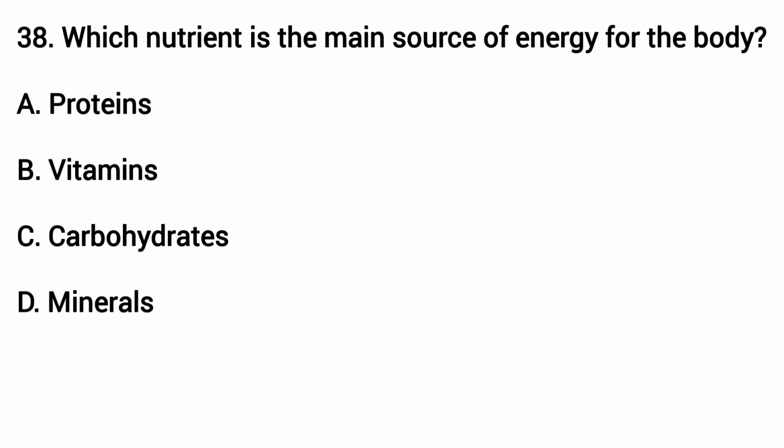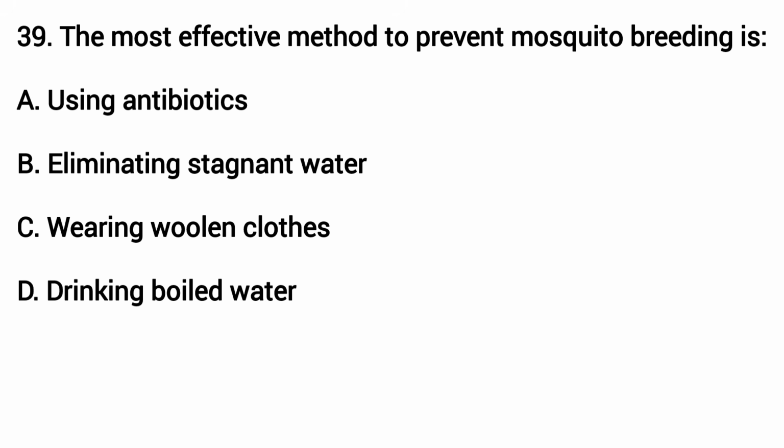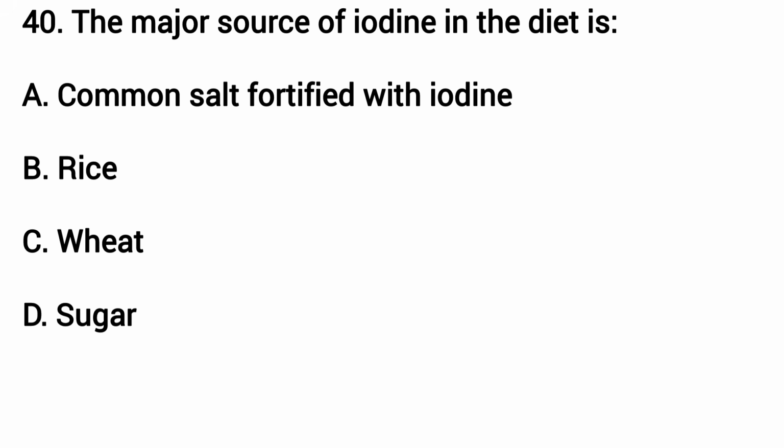Which nutrient is the main source of energy for the body? The answer is C. Carbohydrates. The most effective method to prevent mosquito breeding is. The answer is B. Eliminating stagnant water. The major source of iodine in the diet is. The answer is A. Common salt fortified with iodine.